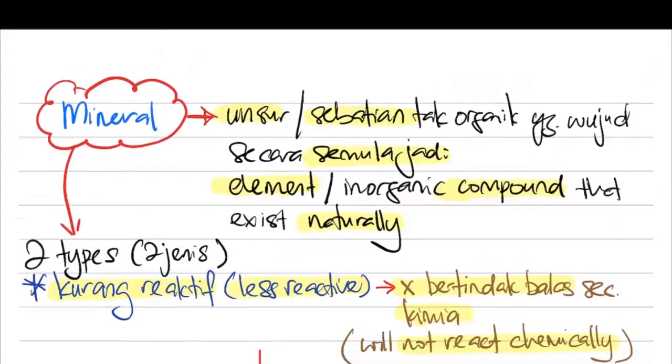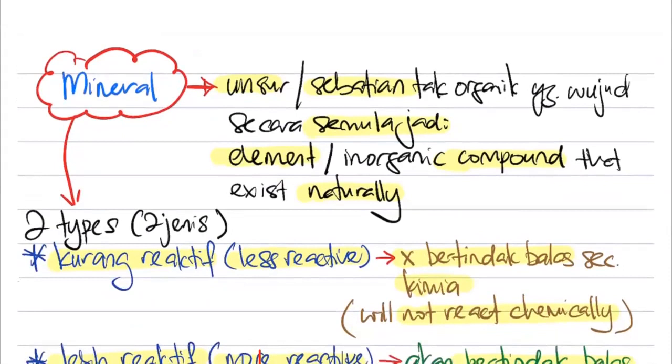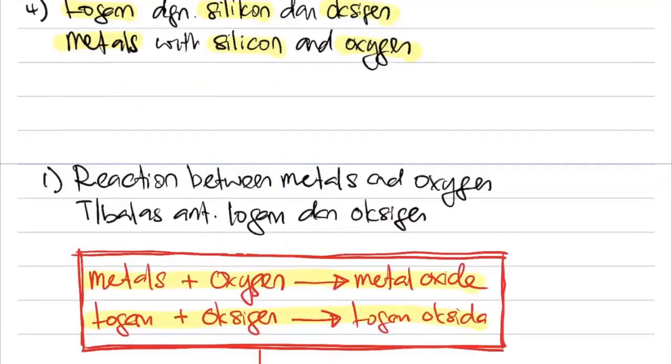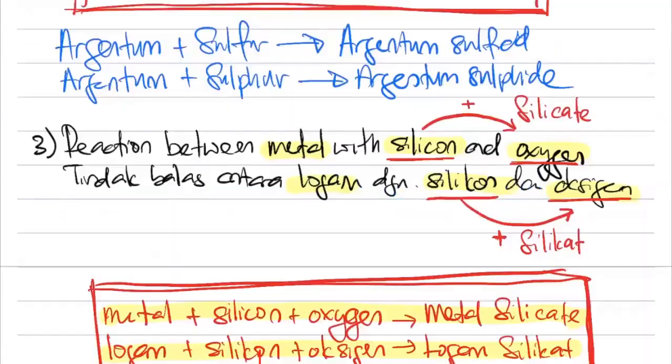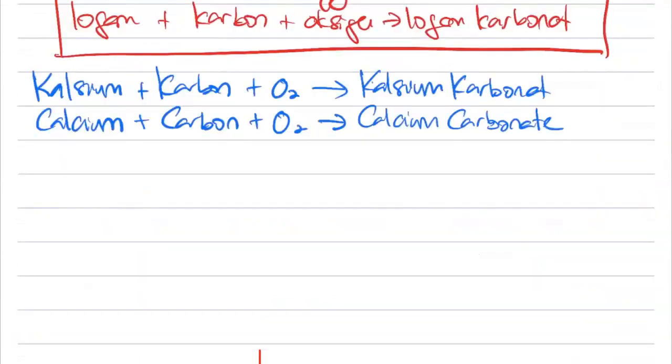So they say now, minerals, we got unsur, we got sebatian. Mineral, kita ada elements, we got compound. Now many students ask me, sir, what is the element we are talking about? What is the real meaning of element? What is sebatian? Apa maksud element, and what is compound? Many students are still confused between these two. So I'm just going to touch a little bit and then we'll end the class here.